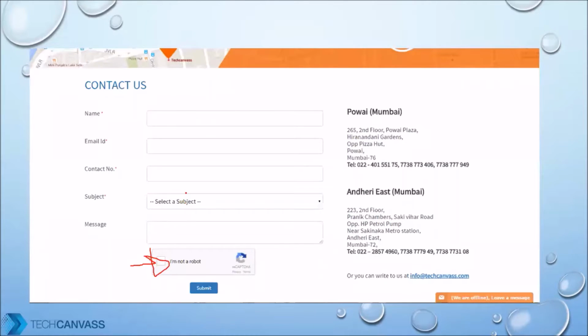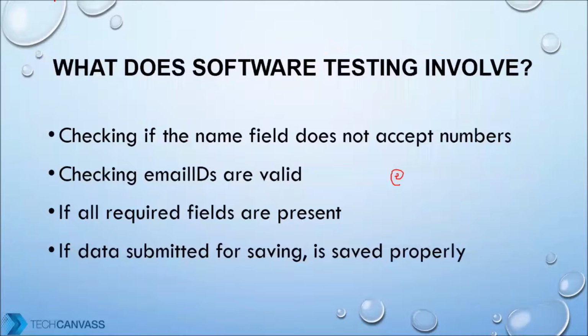But to check whether all of the conditions are really mandatory, you can leave one field blank, for example, or any of the fields blank, to see whether the system is accepting this blank value or not. Okay, that is another area of test. And finally, when the data is submitted for saving, you need to make sure that it is saved properly.